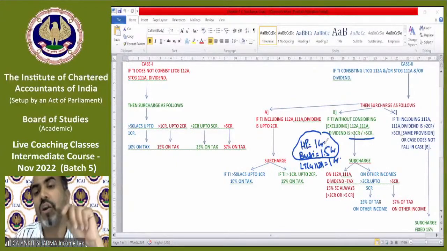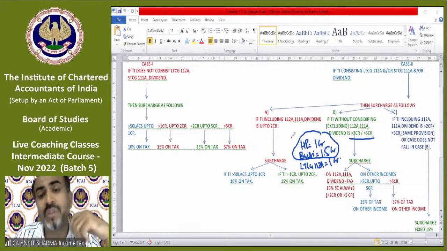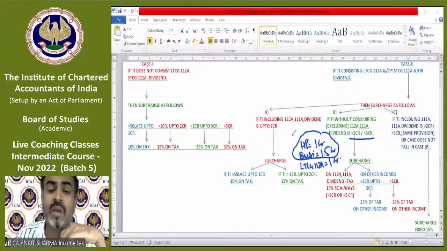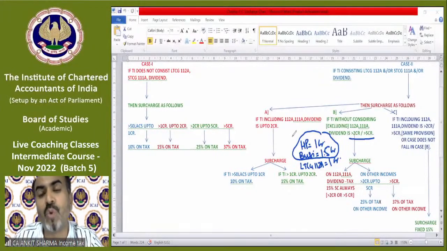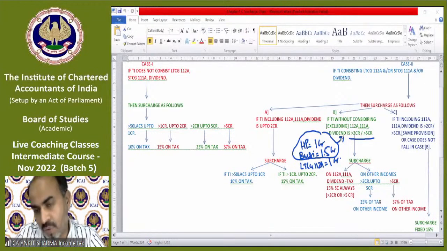It cannot fall in the first category because the first case is only for when the whole income including these three is up to 2 crore. So in the second example, my other income is 2.5 crore excluding long-term capital gain, so this will fall in this category. Now if my total income without considering these special incomes is more than 2 crore or 5 crore, then surcharge will be as follows.